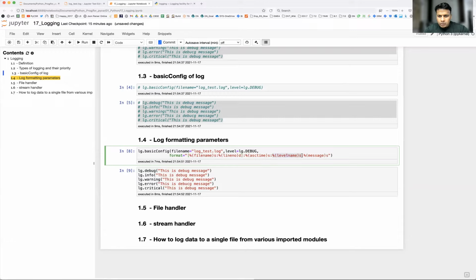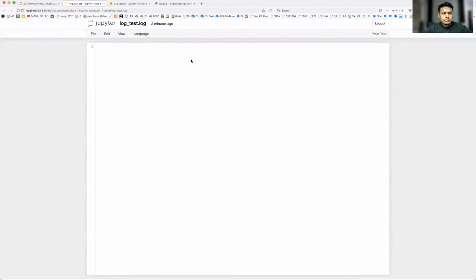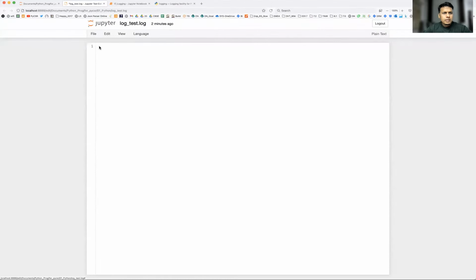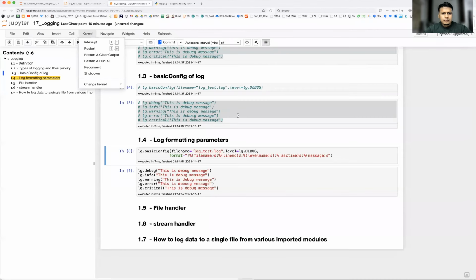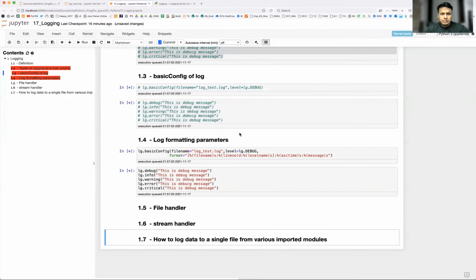Okay, label name also I am going to include just right after the line number. Okay. And this label name, let's remove this. Then finally ASCII time and message. Okay. So let's run this again and see what happens. I'm deleting this file. Let me save it. Okay. Okay, let's take a look.